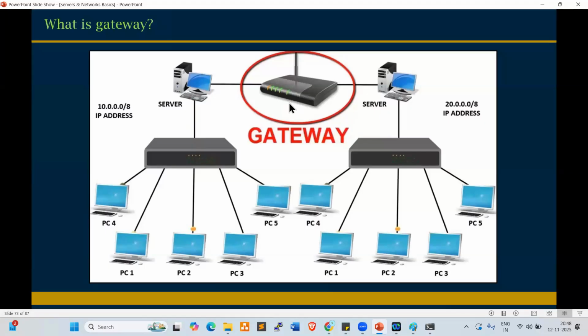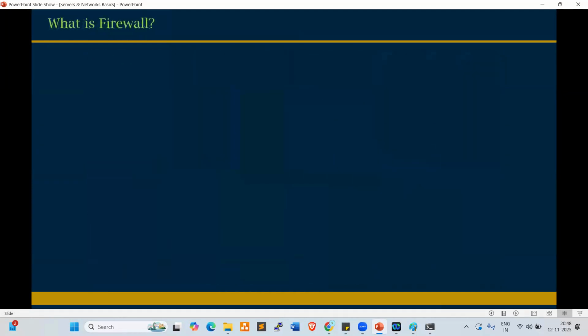Okay. So gateway is nothing but simple. It is like a door. For example, we have two rooms. If you want to communicate from one room to the other room, what do we require? A door, right? Same way, the gateway is the door to communicate. Clear, right, everyone? Yeah.